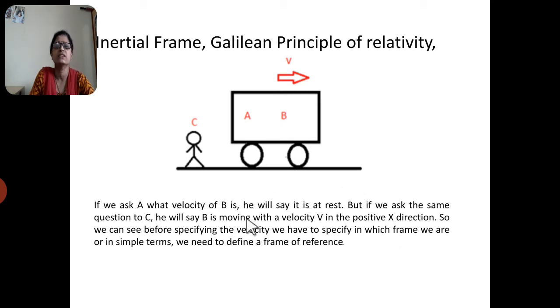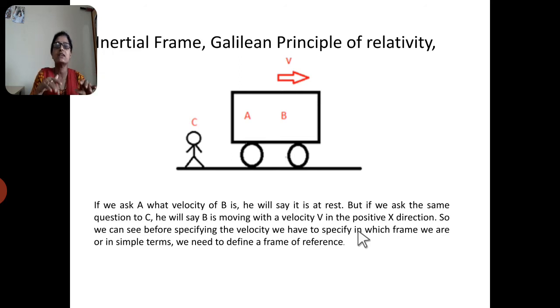Consider this one. If we ask A what the velocity of B is, he will say B is at rest. But if we ask the same question to C, who is standing on the platform while A and B are passengers sitting in the train, he will say B is moving with a velocity V in the positive x direction.